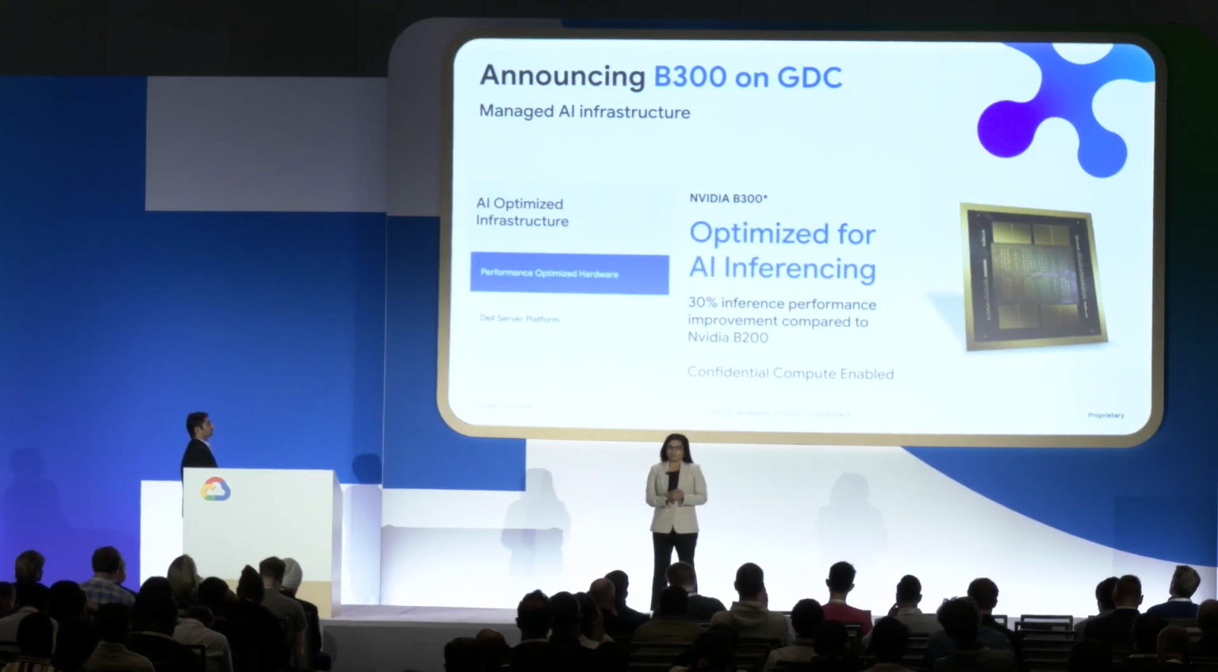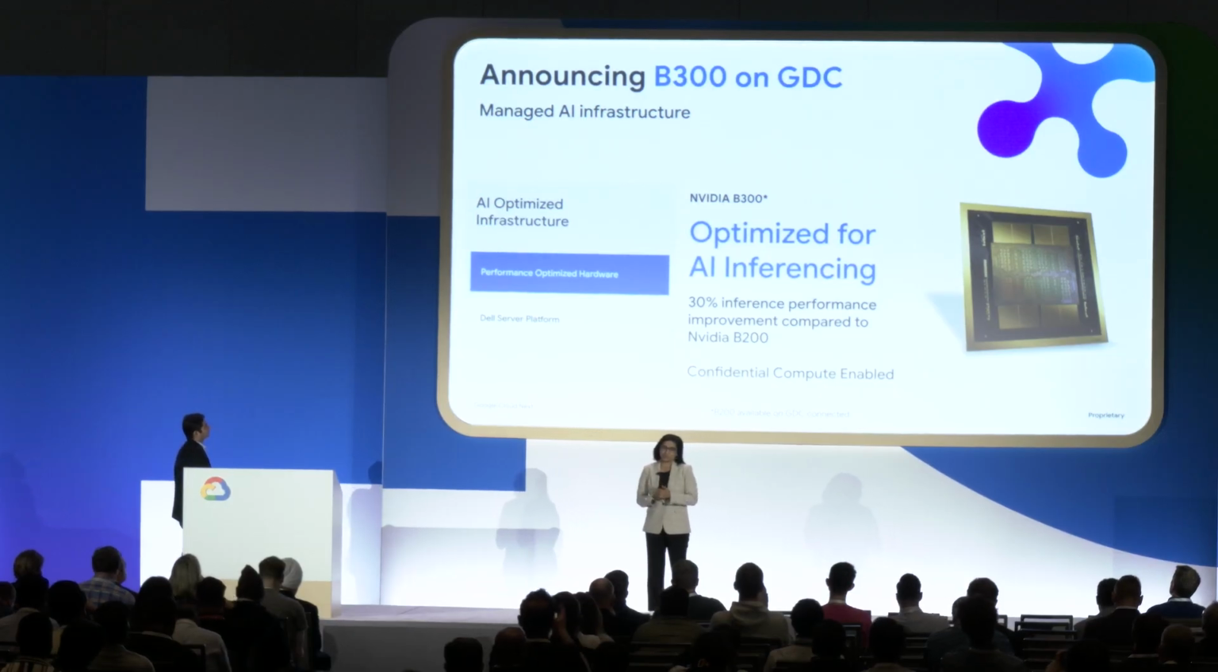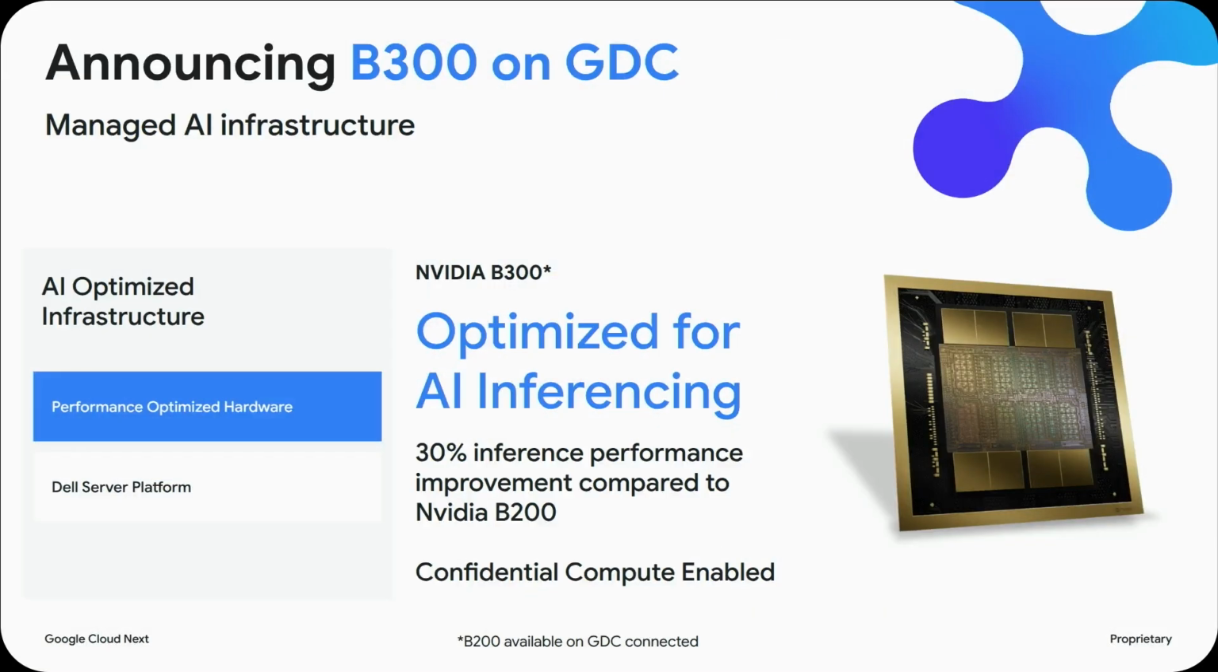So the big news today, the Blackwell GPUs on GDC, right? So this is state-of-the-art. We talked about the performance of the model, but the actual GPU architecture is what gives you that 30% inference performance improvement over the Nvidia B200. Some of the teams are actually running H200 on-prem. Now this is like a huge step up for us. So we're keeping up with the state of the art, and that is our plan, to continue to evolve and bring in the latest GPUs to GDC.